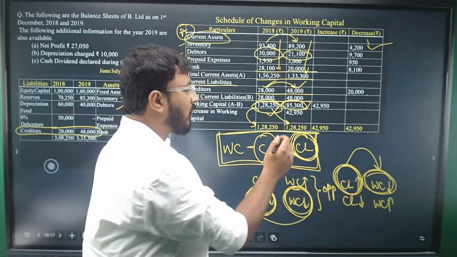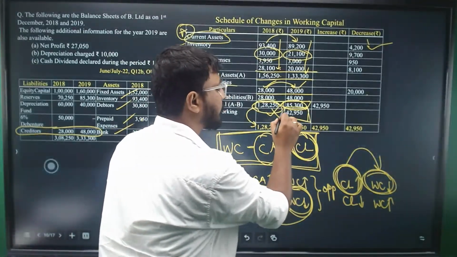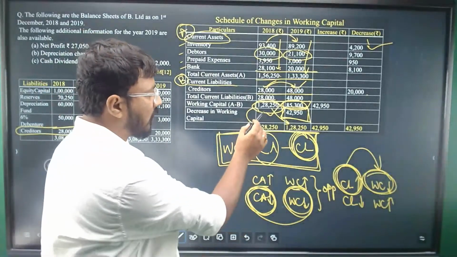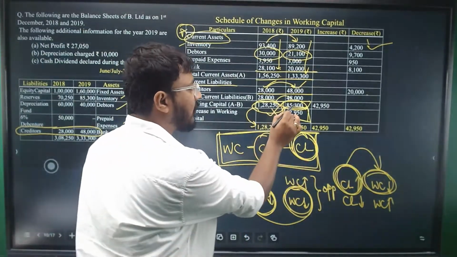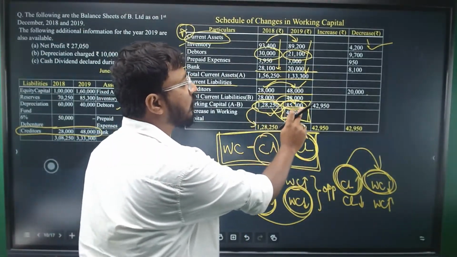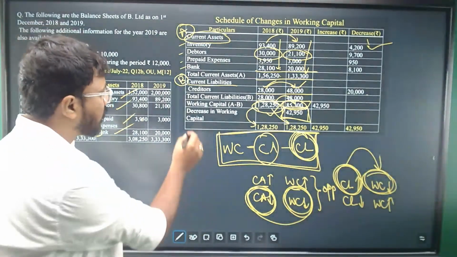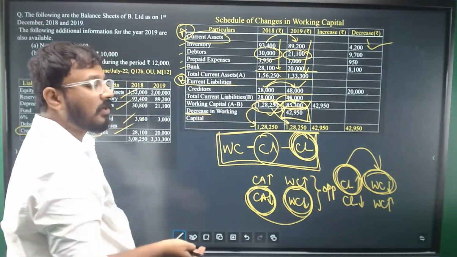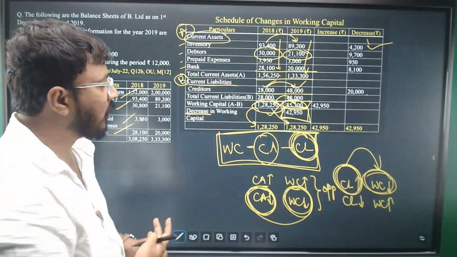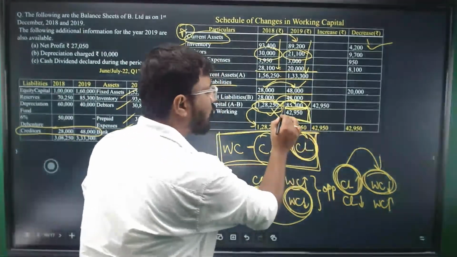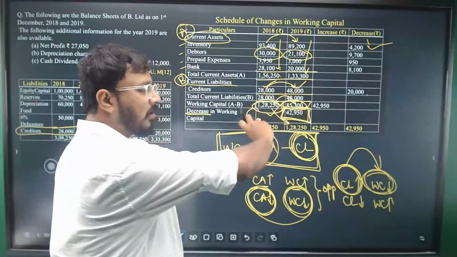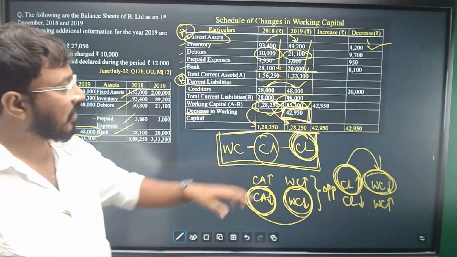So in order to make it equal, we'll write the difference here. So you know that the working capital has decreased from 1,28,250 to 85,300. That's why we'll mention that this is a decrease in the working capital from previous year to the current year. So we'll mention that 42,950, the difference between the current year working capital and the previous year working capital, here.